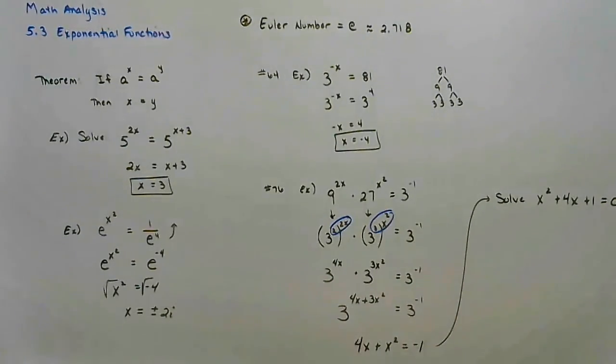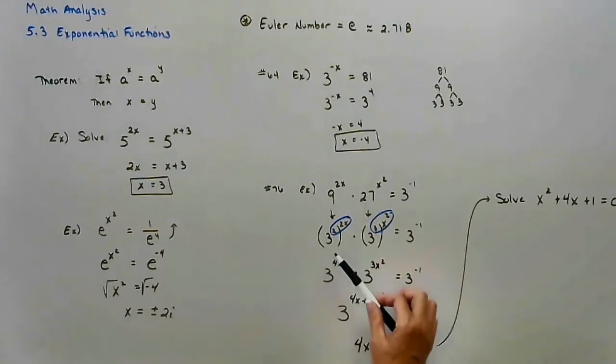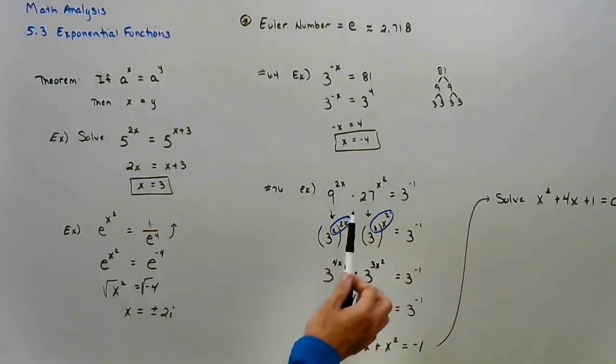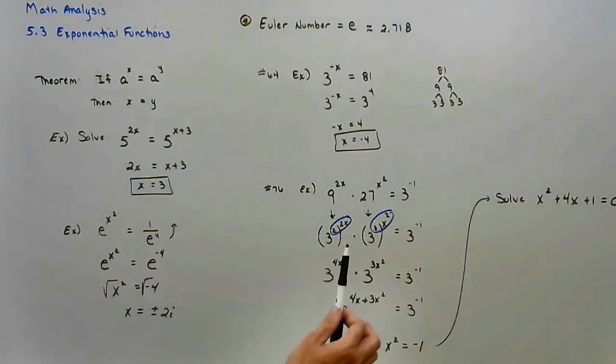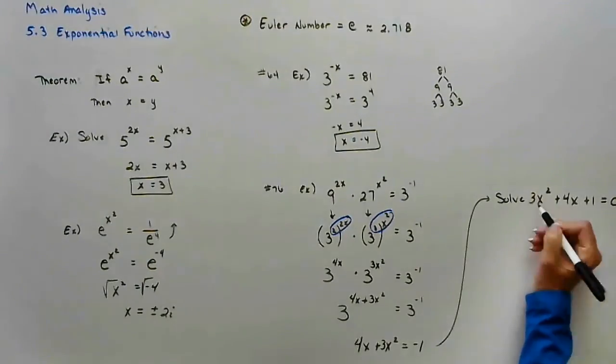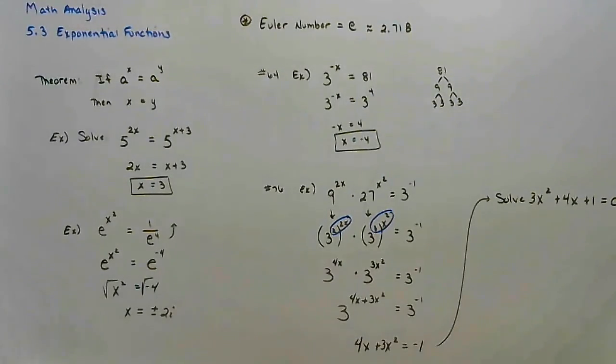Hold on. Let me make sure I copied it right. 9 to the 2x, 27 to the x squared, 3 to the negative 1. 3 squared, so that's a 4x. 3 cubed, that's a 3x squared. Oh, I lost my 3x. There we go. Much better. Sorry about that. I just miscopied.